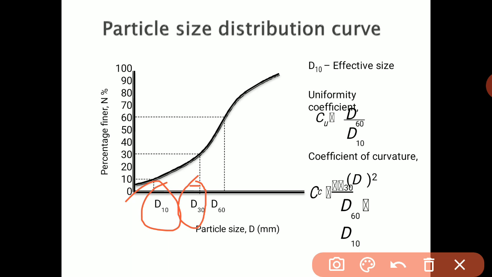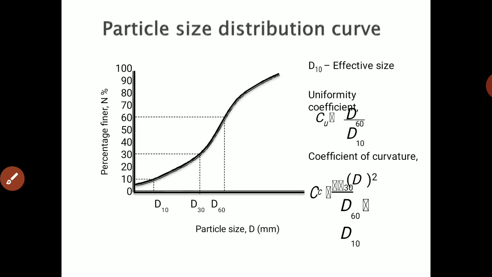Now we are interested in getting the coefficient of uniformity. So it is the ratio of D60 upon D10. D60 is the particle size such that 60% of the soil particles are finer than this size. Then coefficient of curvature is Cc. That is calculated as D30 squared divided by D60 into D10. Here D10 is the particle size such that 10% of the soil particles are finer than this size.